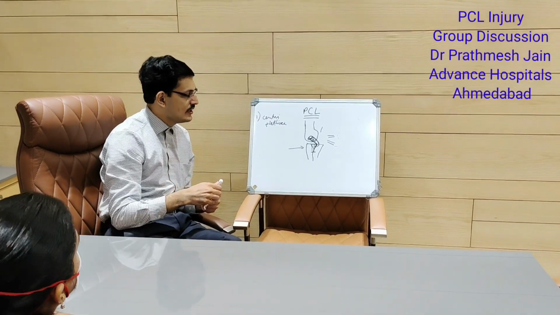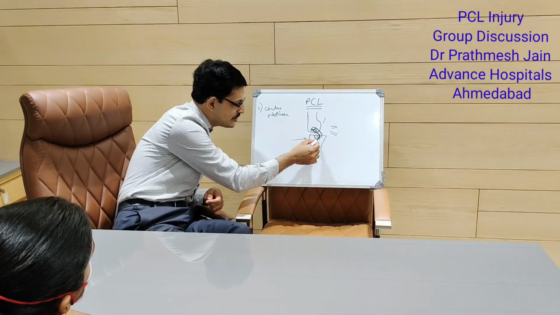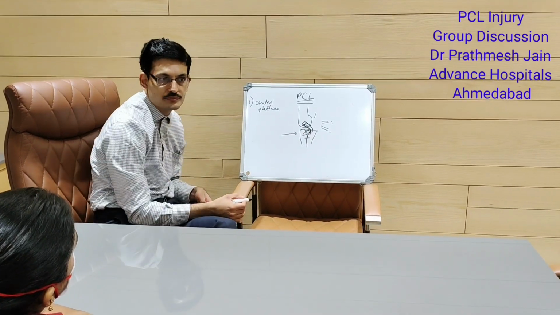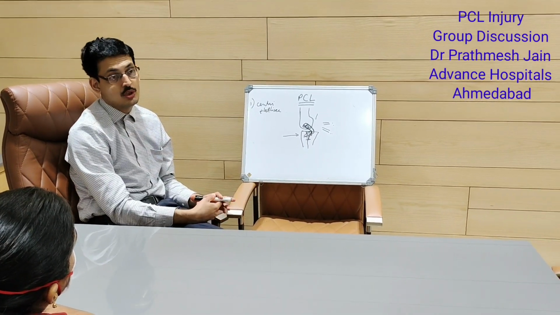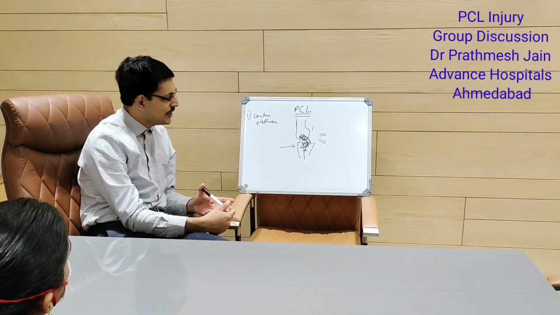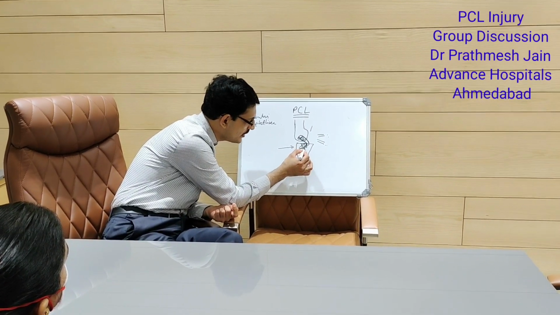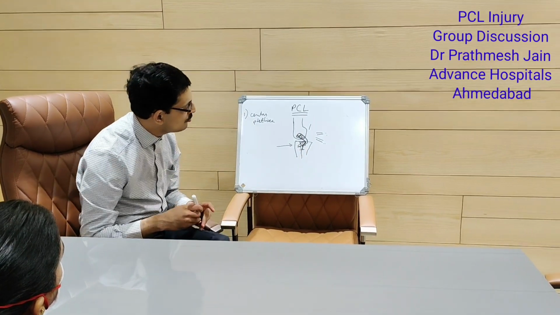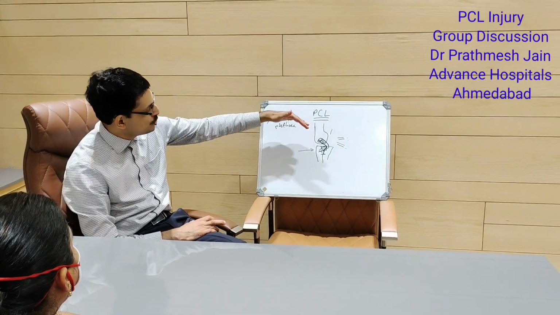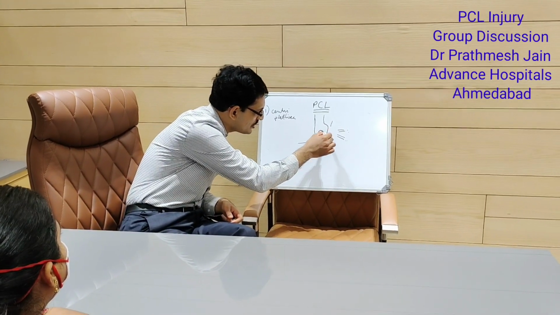Now the important thing is, as far as your PCL tibial side is concerned, you need to go low. So your exit point should be at this level. If it is coming at this level, it is a mistake, and then you will have residual laxity. So the lower you go, the better the results you will attain in your surgeries. So you need to make your entry point or your footprint as low as possible, about 1 to 1.5 centimeters low from the PCL facet. And you need to clear some space here so that you can put your chip there.